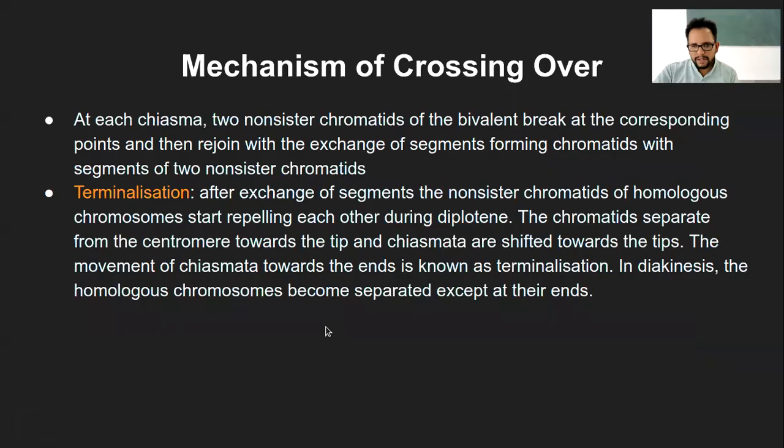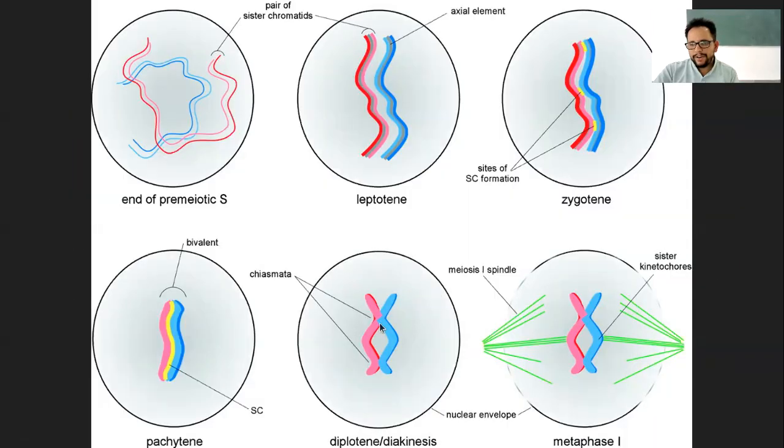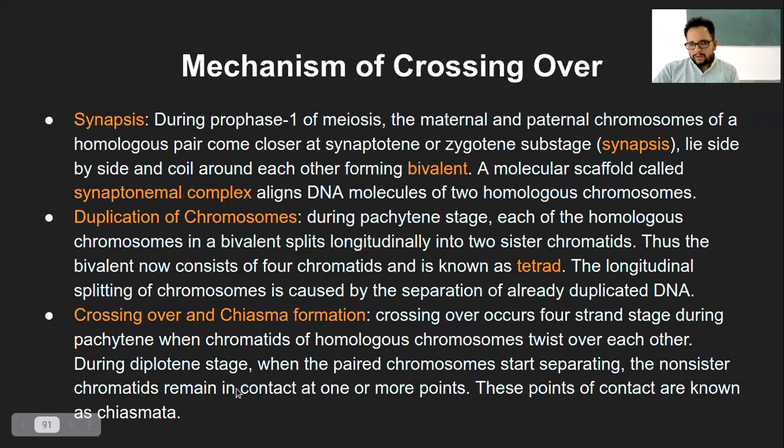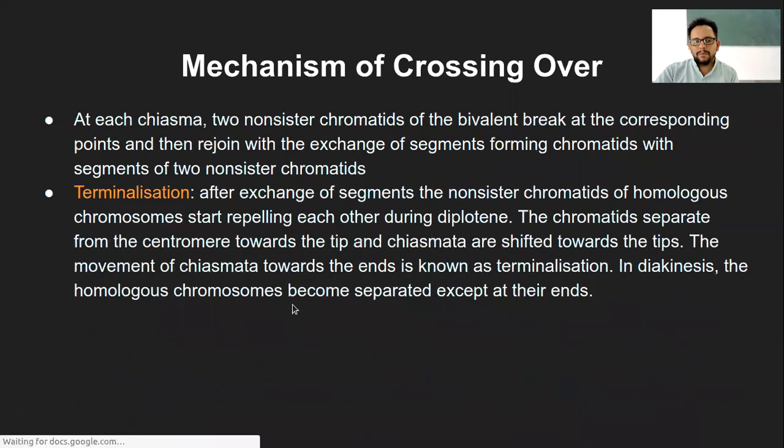Yeah, so these points of contact which are formed, individually they are called a chiasma, and if there are two or more, that is called chiasmata, the plural form. So during this diplotene stage, when the paired chromosomes start separating, the non-sister chromatids remain in contact at the chiasmata contact points. That is the third stage of crossing over and chiasma formation.